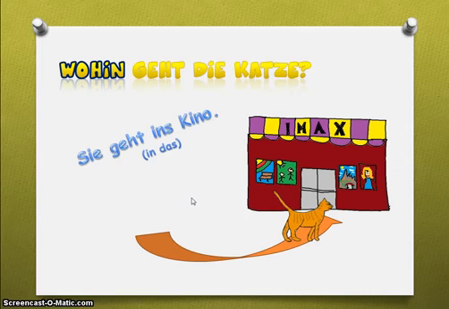Sie geht ins Kino. So once the kitty goes inside of that cinema, she will be surrounded by the walls of the cinema, and so therefore we use the word in again. Notice also that we can, if we want, contract these two words and make them one, make it shorter and say ins. Sie geht ins Kino. Okay, let's take a look at another one.